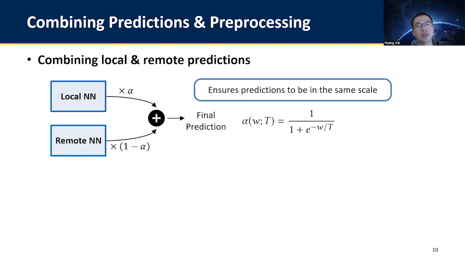The main issue is that the two predictions may have different scales. So if we simply sum their prediction probabilities together, some small but important prediction values can be overwhelmed by other large but less important values. To address this issue, we introduce alpha that is parameterized by a learnable weight W to combine two predictions as a weighted sum. More details of the hyperparameter tuning can be found in our paper.